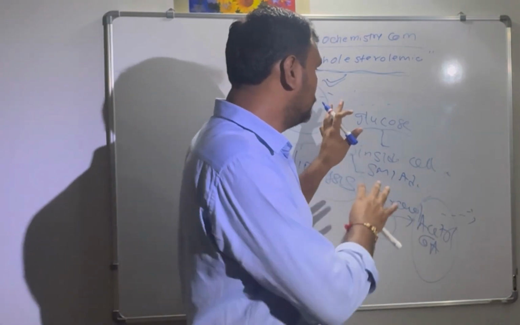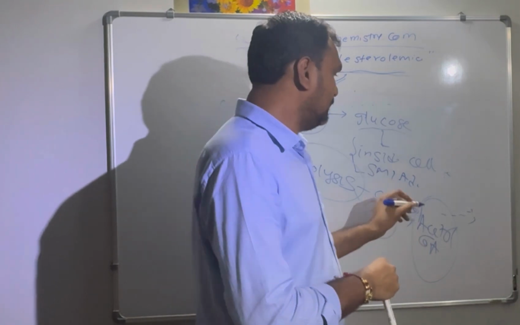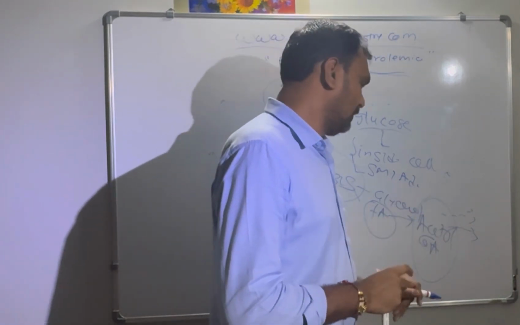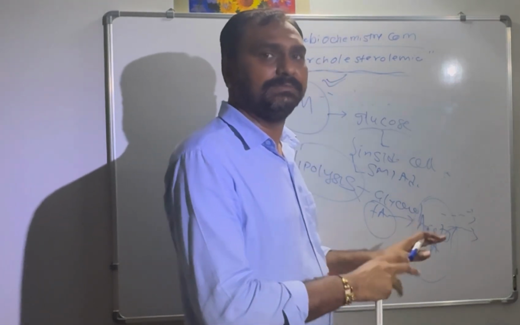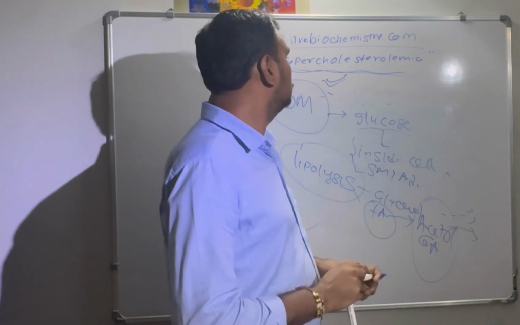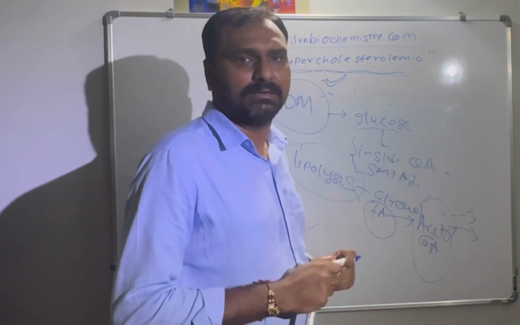And the insulin that is present in type 2 will help in conversion of acetyl CoA to cholesterol by activating the HMG-CoA reductase enzyme, the key enzyme of cholesterol biosynthesis. So this is why there is hypercholesterolemia in type 2 diabetes mellitus.